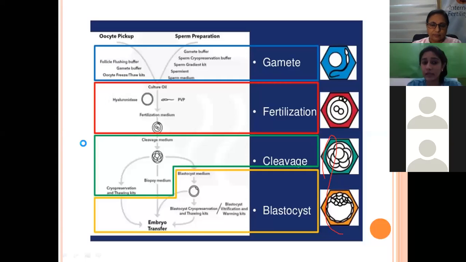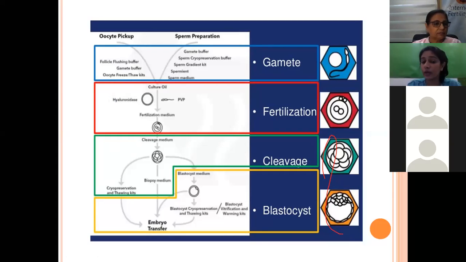So for normal conventional IVF, once we have already added the sperm, we then keep it inside our incubator. The next day we come and we denude to check the PN stage, to see the FERT rate, whether fertilization has happened.